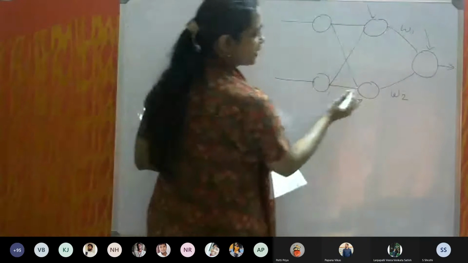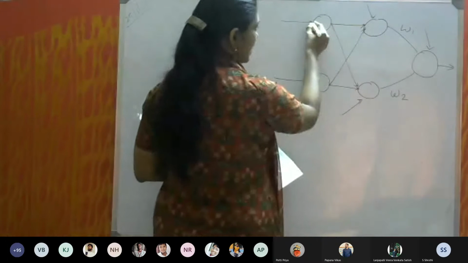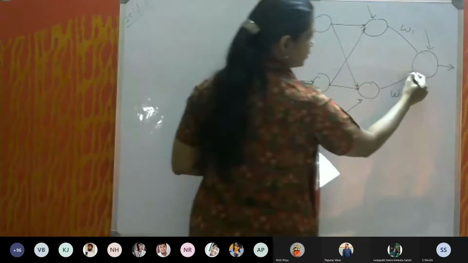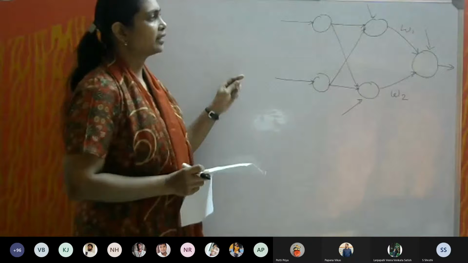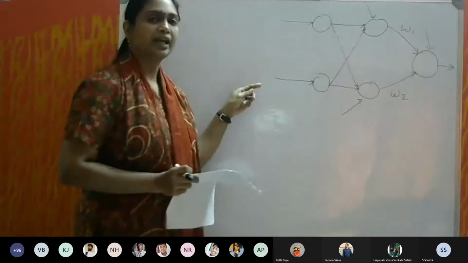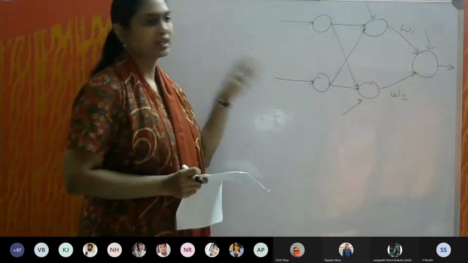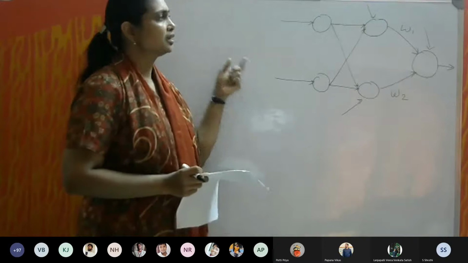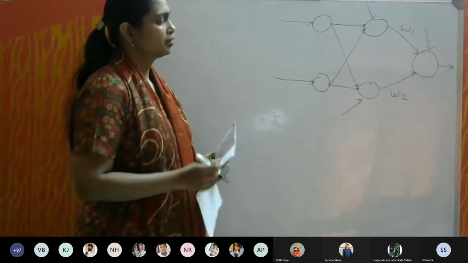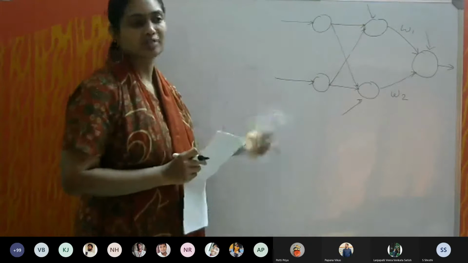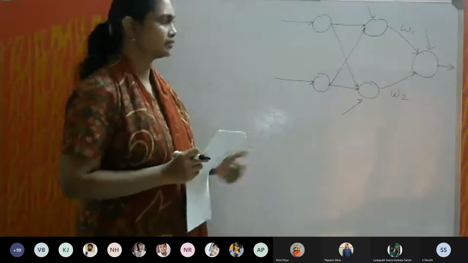Usually these edges will have an arrow, so you can represent these edges with an arrow, so that it doesn't represent bidirectional. And since it says multi-layer feed forward, the information, in the sense the input data, goes only in one direction. But then why is it called back propagation? What is propagated in the reverse direction? Let us discuss that.